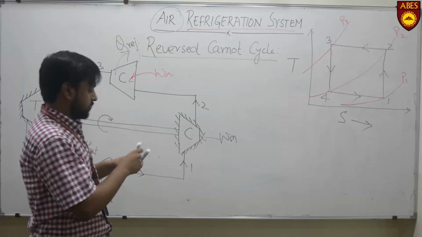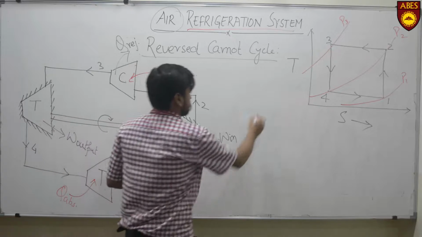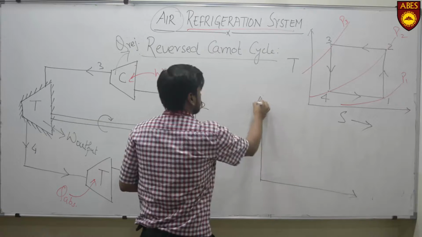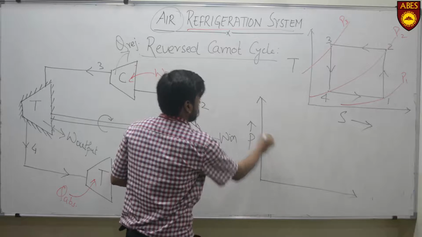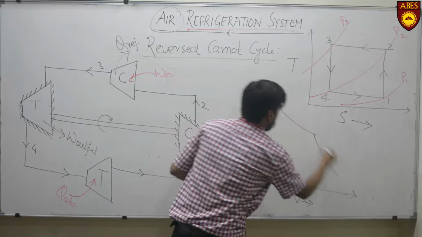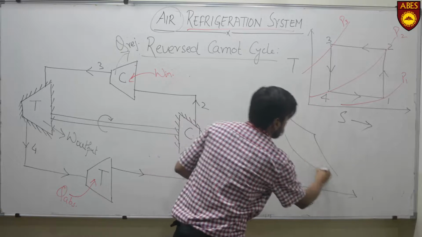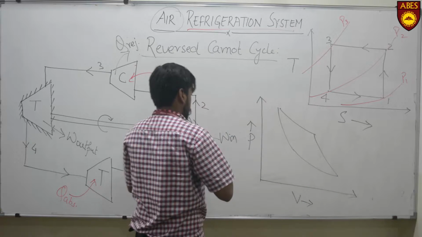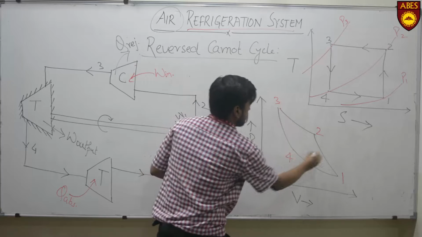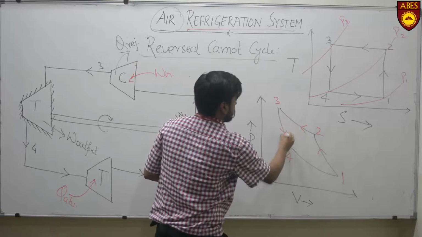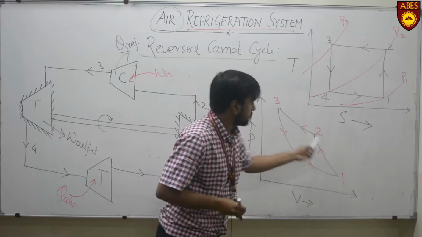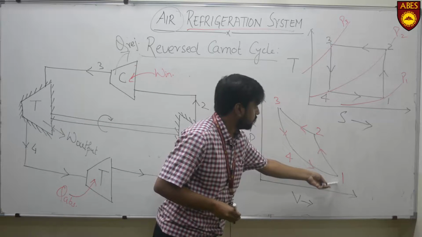Simultaneously, we will draw the sketch of the PV diagram. In this, the 1 to 2 process is isentropic compression, meaning pressure increases from 1 to 2.